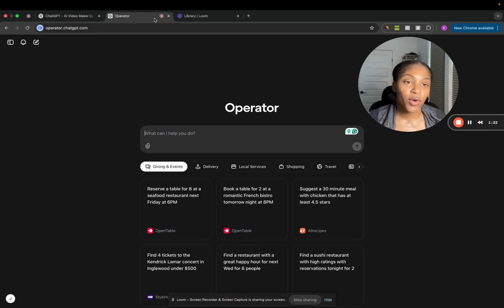And so today we're going to have Operator build the shell for the course that she wants to build. And we're going to take it up a notch. Not only will Operator build a shell, but we'll have Operator build the questions for the quiz. Maybe we'll do one chapter, and then we'll put that in video using AI. So when people ask her about how to launch their short-term rental business, she can actually just send them a video, or she can embed that video in her personal website.